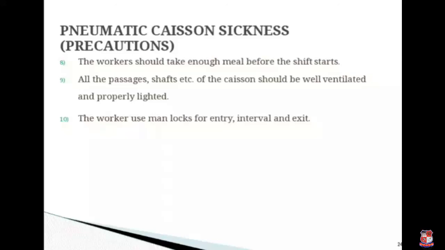All the passages, shafts, etc. of the caisson should be well ventilated and properly lighted. The workers use the man lock for entry, interval and